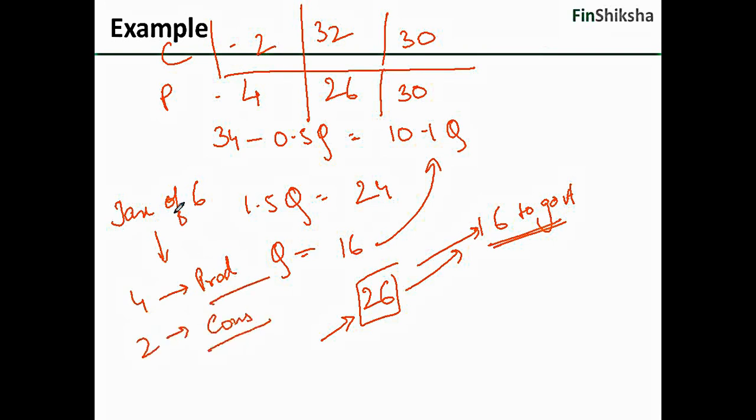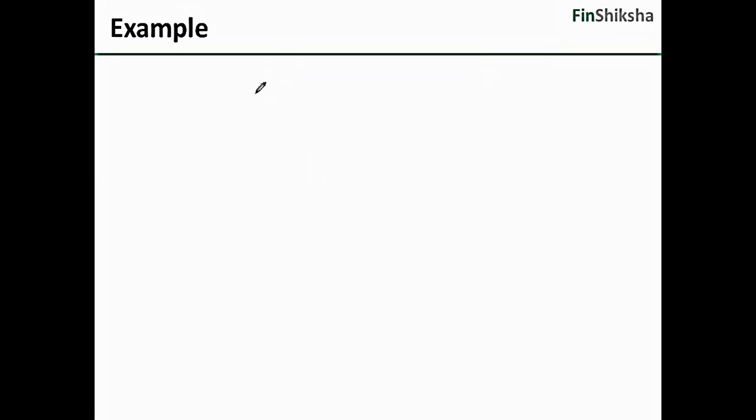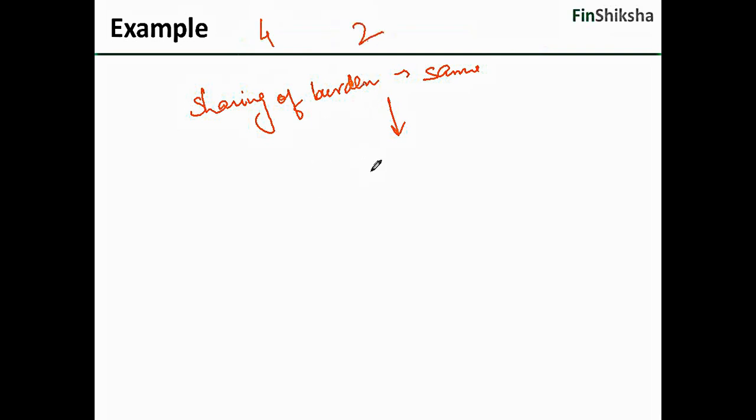So how do we know what proportion is being taken? This has two important points. The first point that we see is that whether the consumer pays the tax or the producer pays the tax, the net loss is the same and the net sharing of the burden is the same, irrespective of whether the producer pays it or whether the buyer pays it. Correct? That's what we saw. In both the cases, the producer was paying 4 and the buyer was paying 2. So effectively that doesn't change.